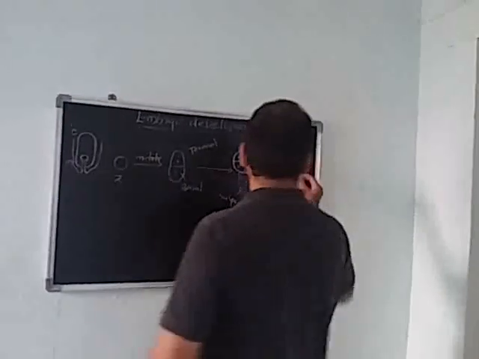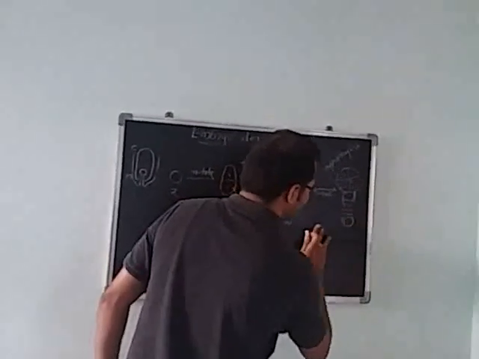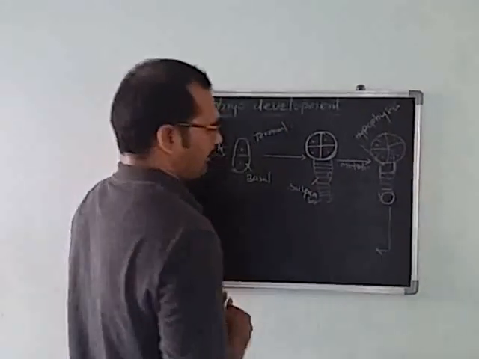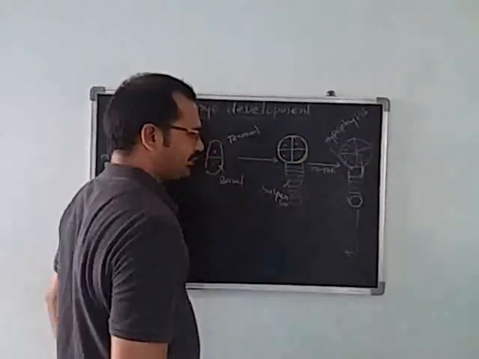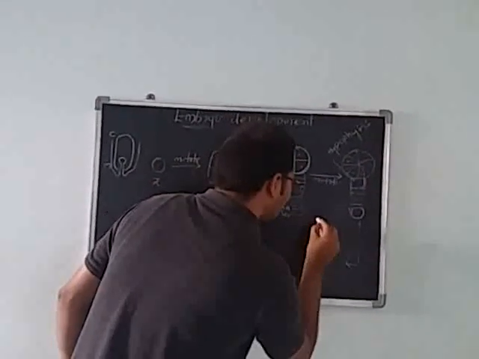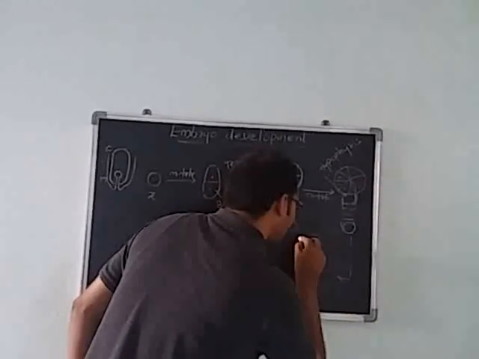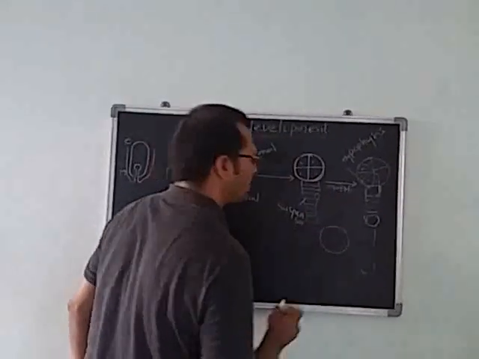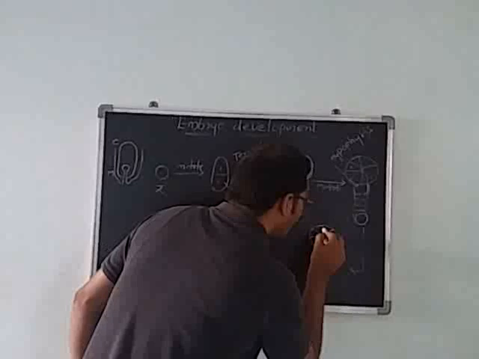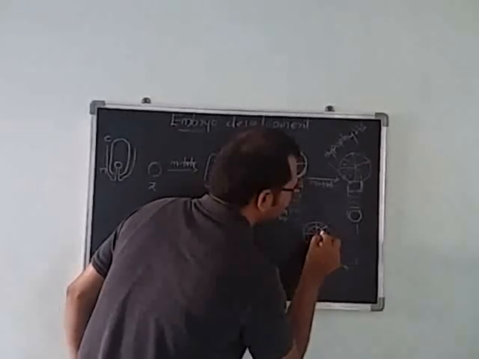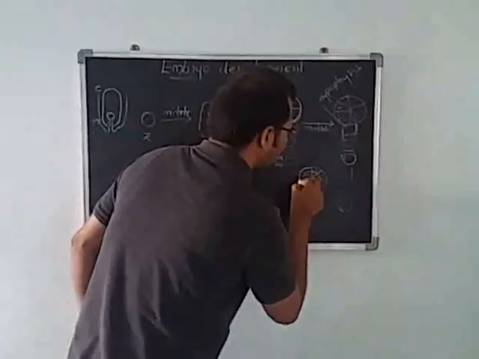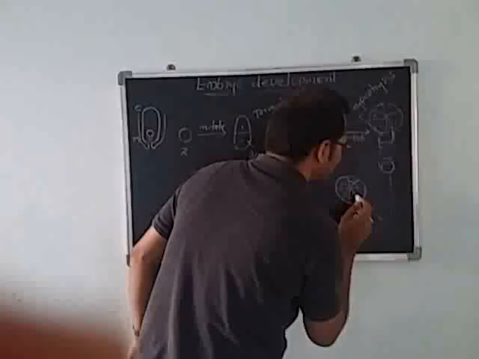Next, if you see here, 8 cells are present. Among the 8 cells, what happens at the next stage? Periclinal divisions occur to produce more cells.